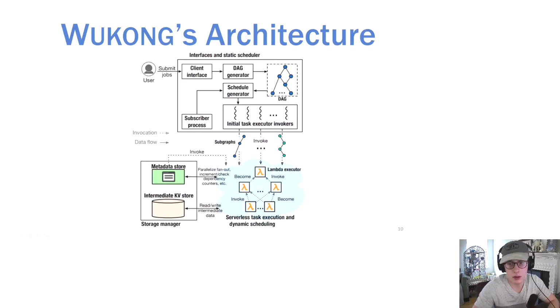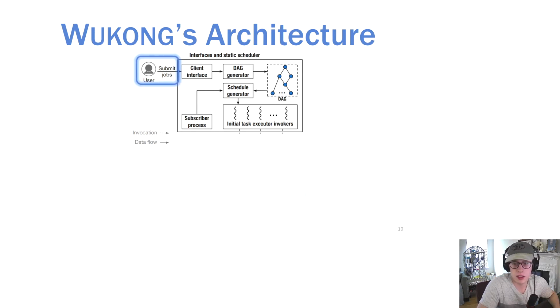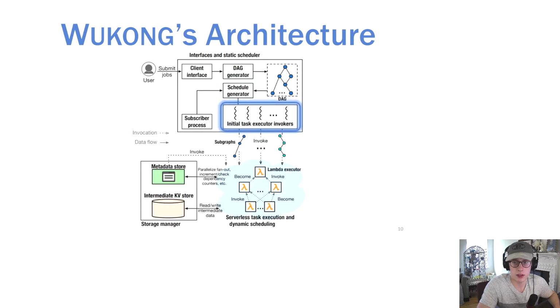Here, we see a diagram showing WUKONG's architecture. In order to illustrate how WUKONG addresses the previously identified challenges, we will observe the journey of a typical workload executed on WUKONG. First, the client submits their code to WUKONG's client interface. The user's code is passed through to WUKONG's DAG generator, which generates a DAG that gets sent to the schedule generator. This component performs static scheduling on the DAG, partitioning it into a number of subgraphs. These subgraphs are then assigned to serverless executors that are invoked by WUKONG's scheduler.